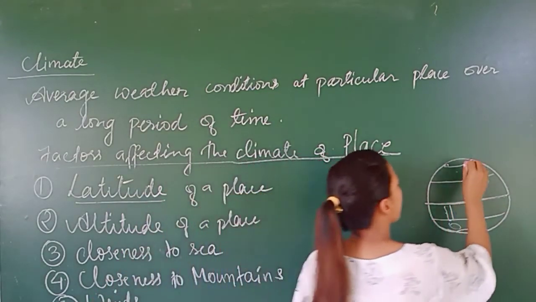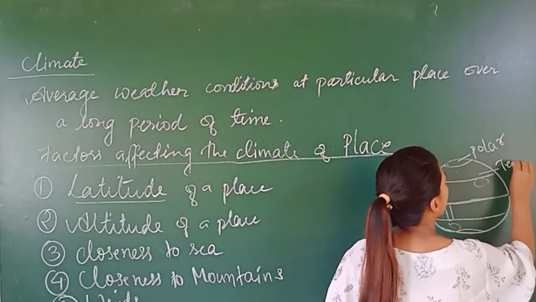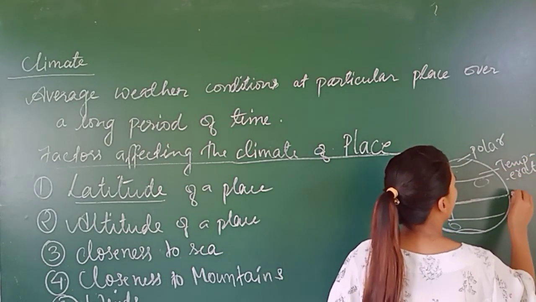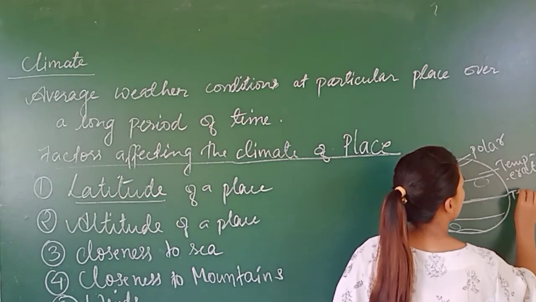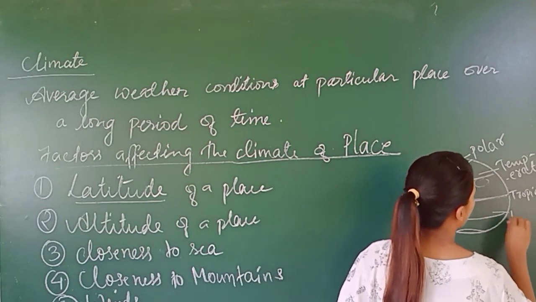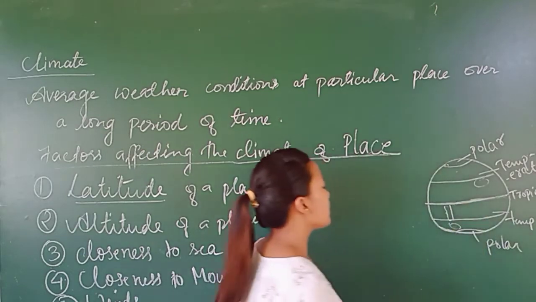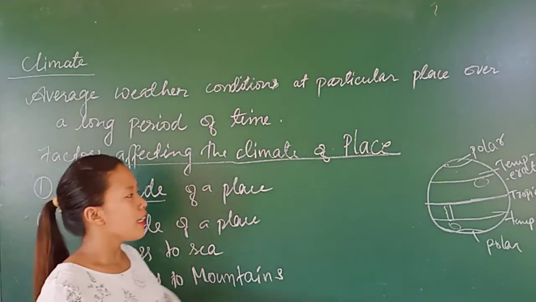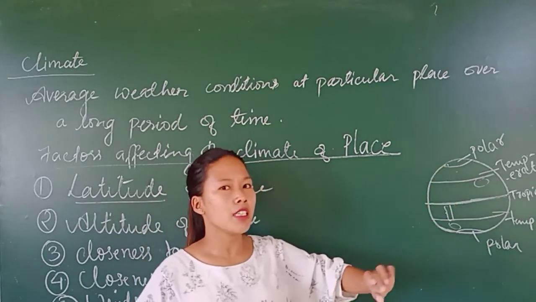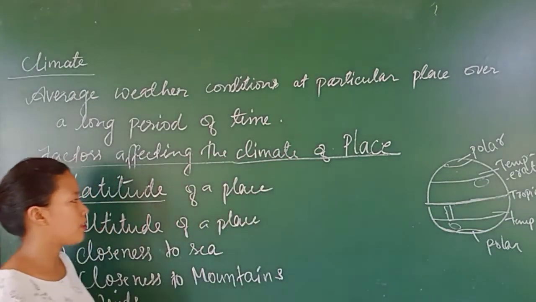Let me just write it down here. This is polar regions. Here is temperate regions, tropical region. Likewise here also, temperate and polar regions. So this is the latitude of a place. The climate of a place depends on where it is located with respect to this equator.